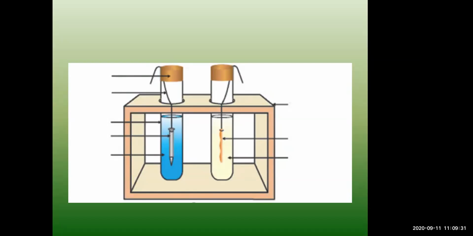So in this experiment, you can say iron displaces copper, forming iron sulfate. That means iron is more reactive than copper. So where does the reaction take place first? In the test tube on the right side, where the copper sulfate solution is. There the reaction will start first, because iron will displace copper from copper sulfate. Iron is very reactive, so iron will displace copper, metallic iron being more reactive than metallic copper. From this, you can say that a displacement reaction is taking place. Which reaction is taking place here, students?